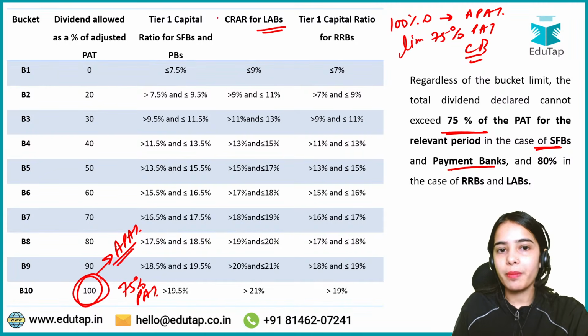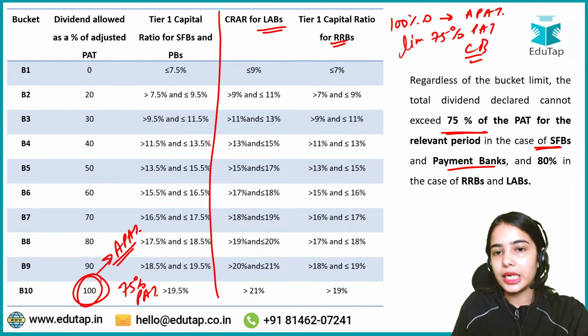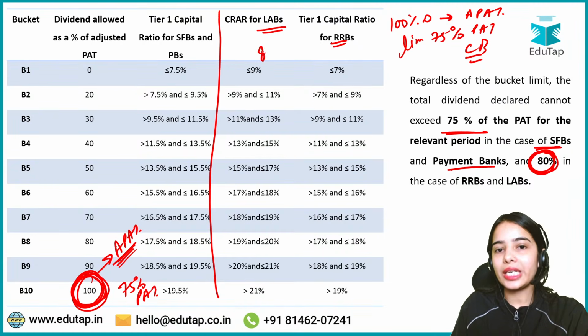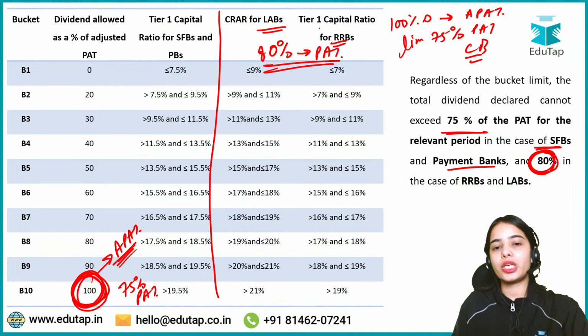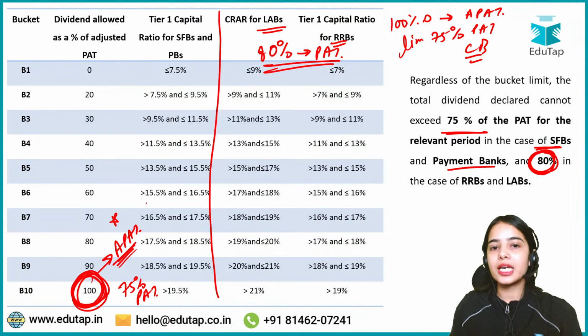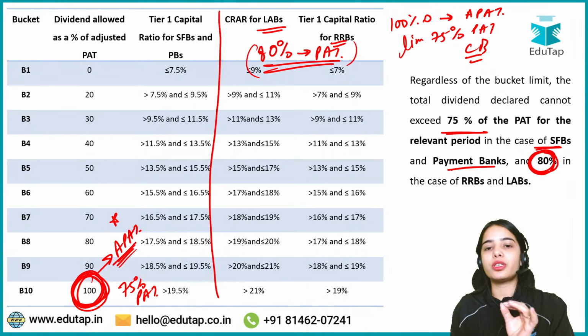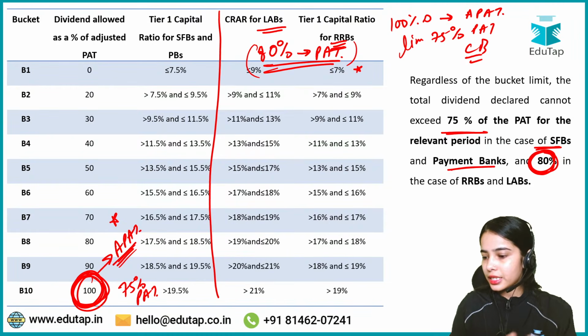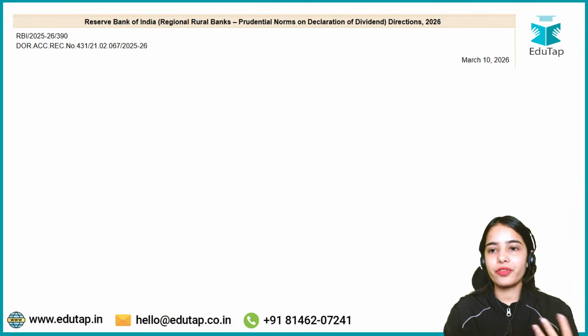But for the local area banks and for the RRBs, this limit is 80%. That means 100% of the dividend can be given from the adjusted profit after tax, but only 80% can be given from the profit after tax. This is the limit. So even though you can give 100% of the dividend from the adjusted profit after tax, this is limited to 80% of profit after tax. It should not exceed 80% of profit after tax. So this is it. This is it for today. I hope you understood everything very clearly.